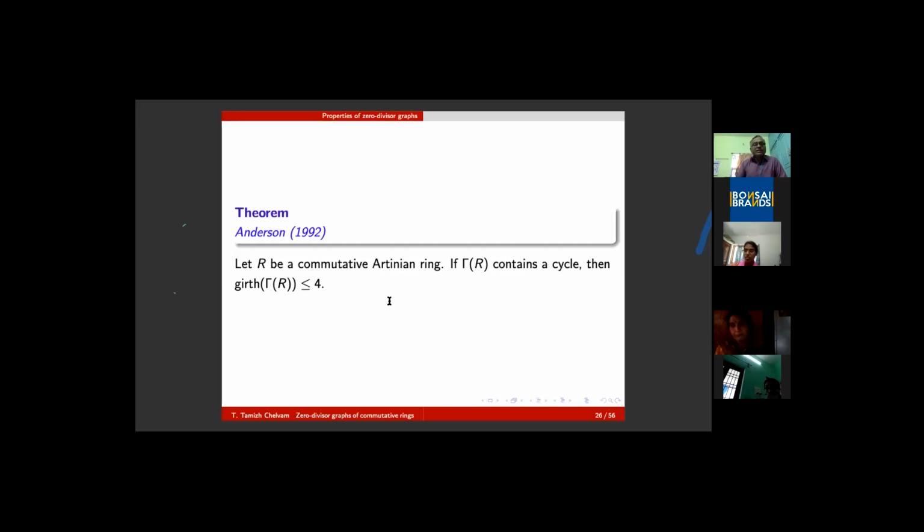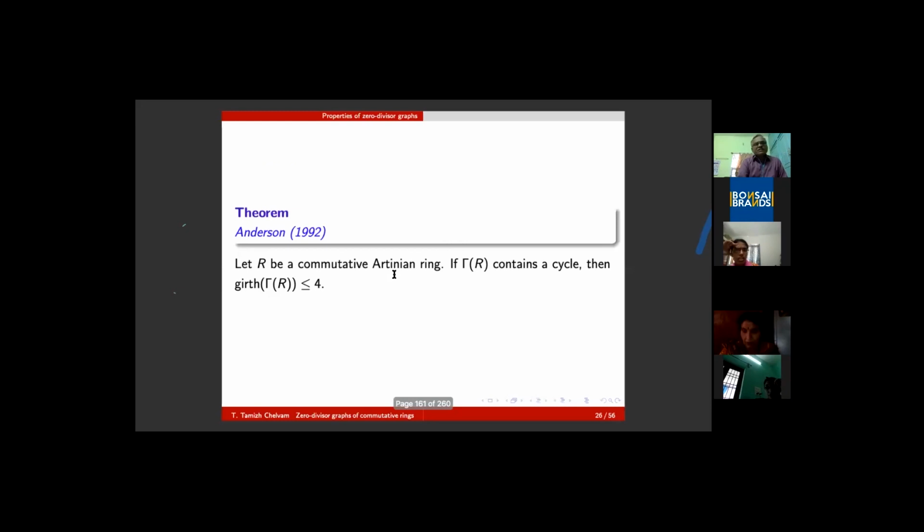Of course, Anderson in 1992, in the same paper, proved that if R is a commutative ring, then gamma of R contains a cycle and the girth is less than or equal to 4. Please note that this is for commutative Artinian rings. Artinian means the descending chain condition is true. If you go on reducing the ideals, then the chain will reach a stop.